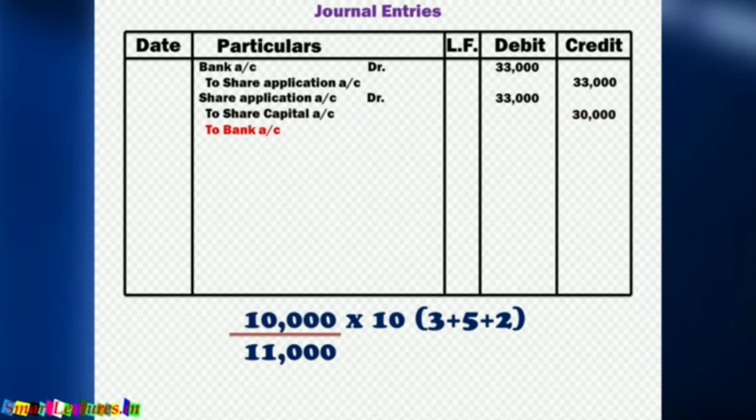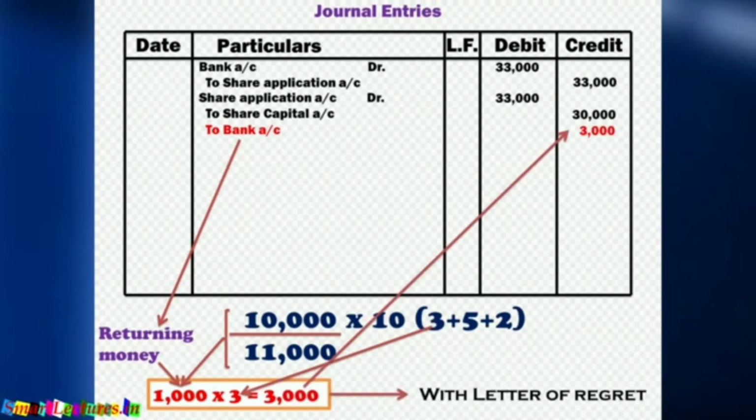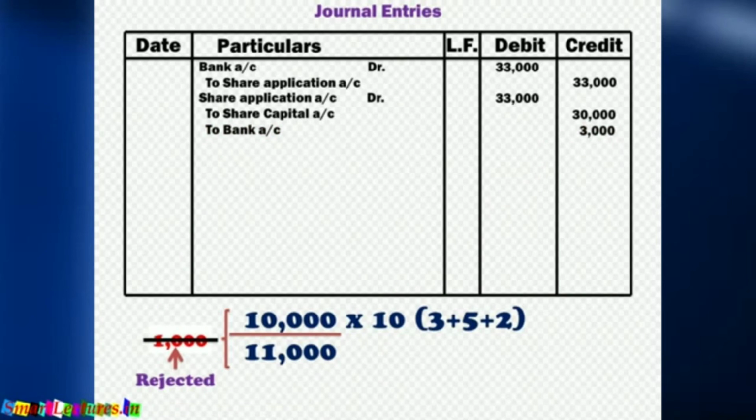This is the situation of returning money, because we have returned money on 1,000 shares. Application money was 3 on each application, so 1,000 into 3, 3,000 rupees will be returned. This is a new situation for you, that money has been returned with a letter of regret.